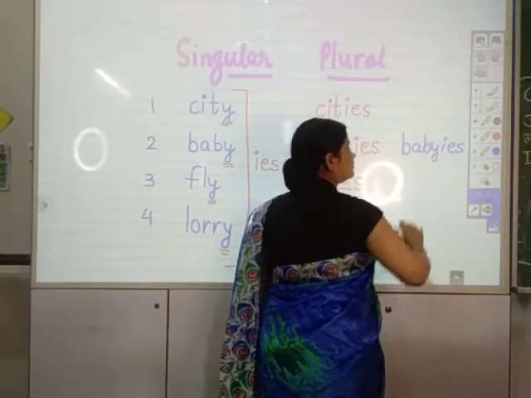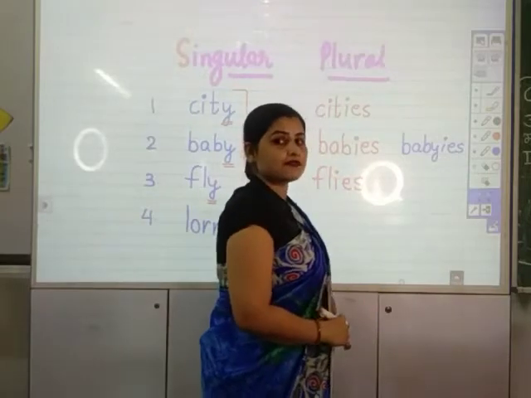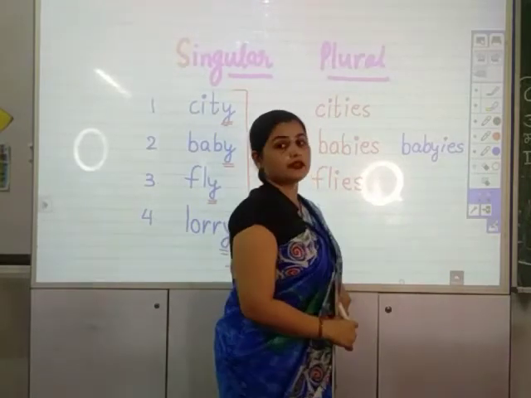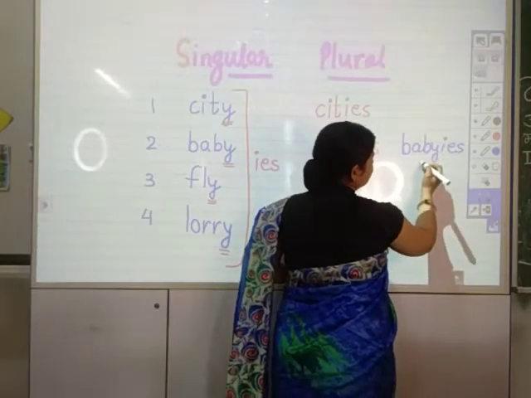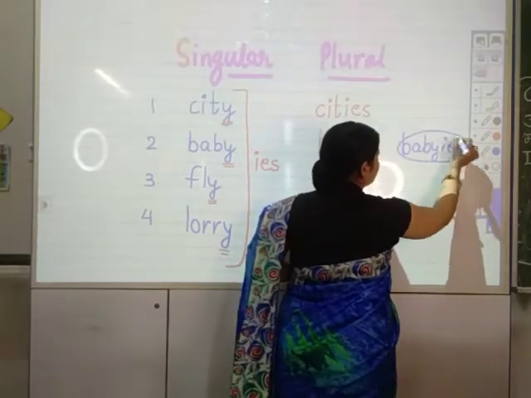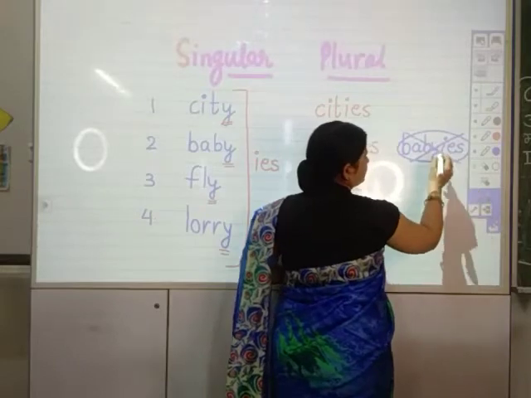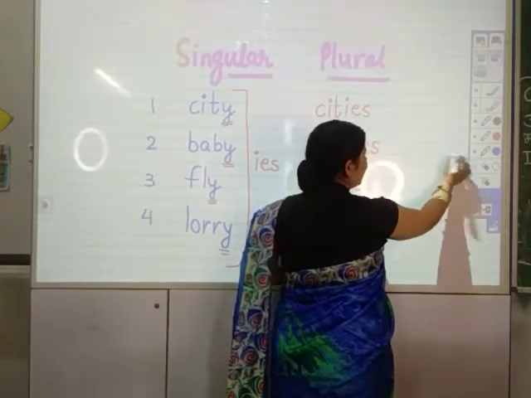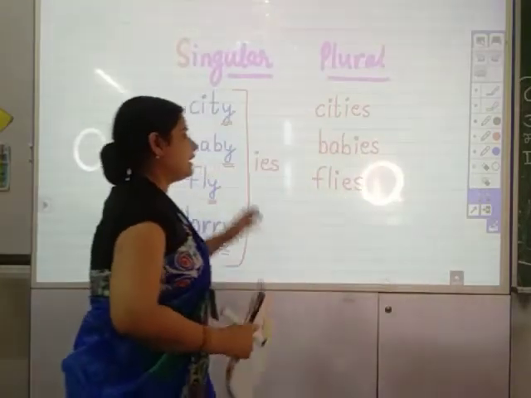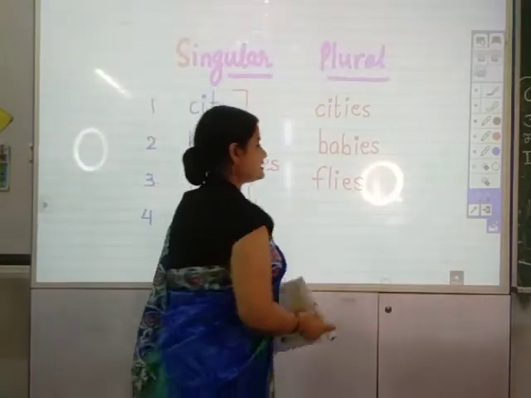In this manner students may commit the mistake of writing Y and also I-E-S. So this will be the wrong one. Don't be confused. You have to omit the last letter Y and write I-E-S instead.